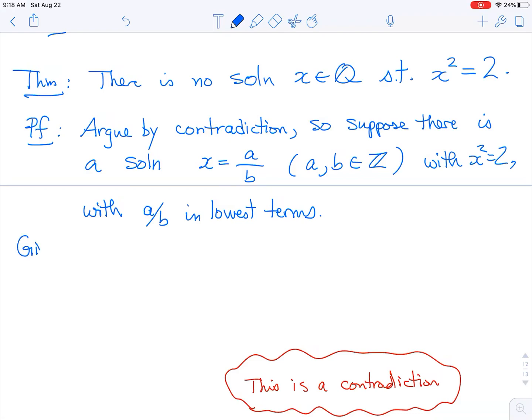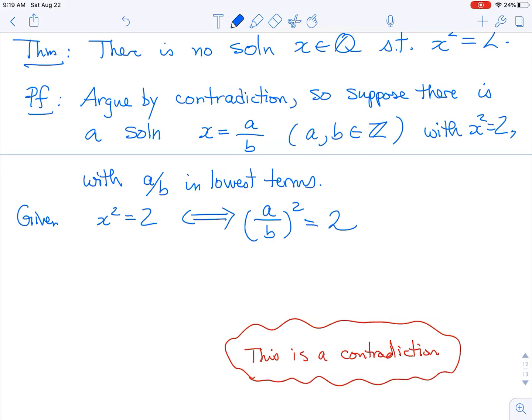So we are given that x squared equals 2. That's equivalent to, that's what this little arrow means, equivalent to, or if and only if, it's equivalent to saying a over b squared equals 2. And now if a over b all squared is 2, that's going to imply that a squared equals 2b squared.